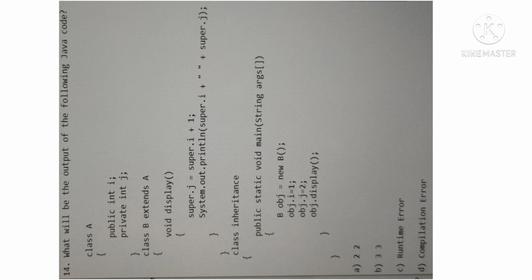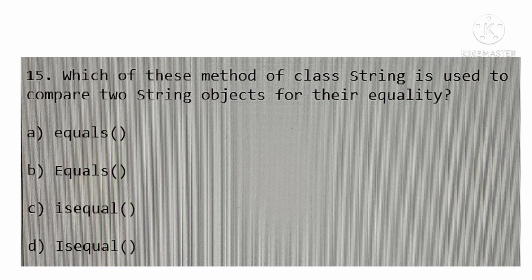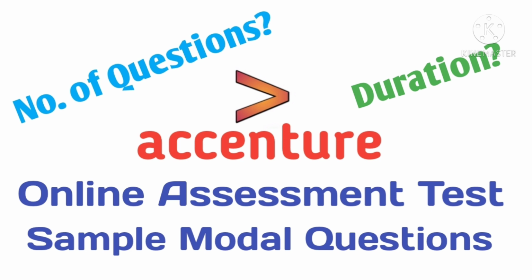Then the second last question is: what will be the output of the following code? You have to first of all understand the code, because you have less time for this, so you have to do this quickly. Okay. And the last question of the sample questions: which method of class String is used to compare two string objects? You have to tell the method name. So guys, I have shown you the type of questions they will ask in the Accenture assessment test.